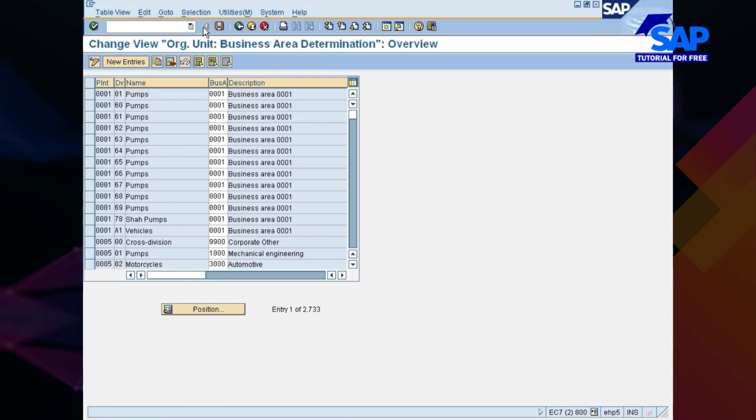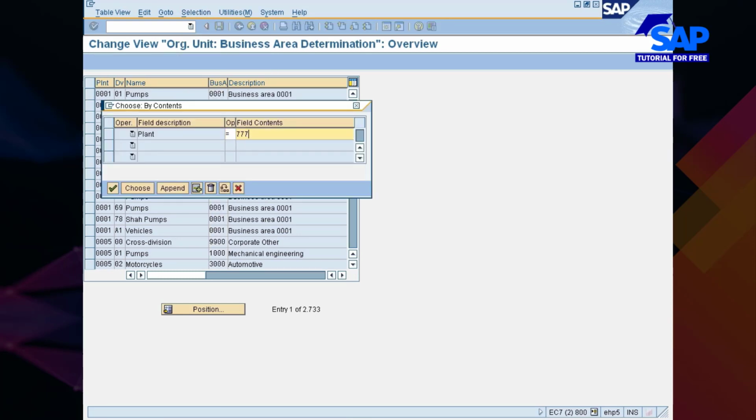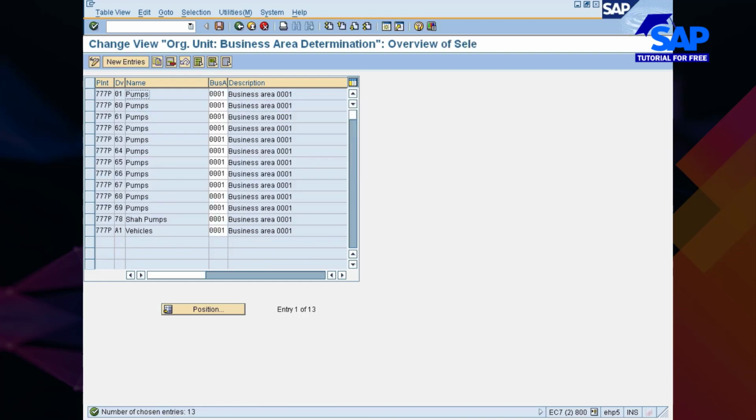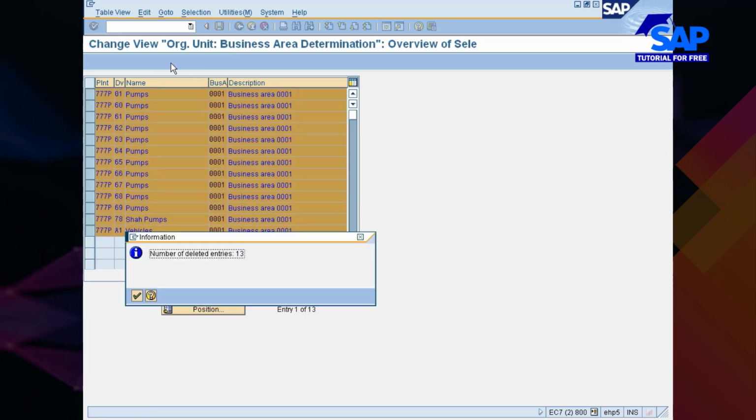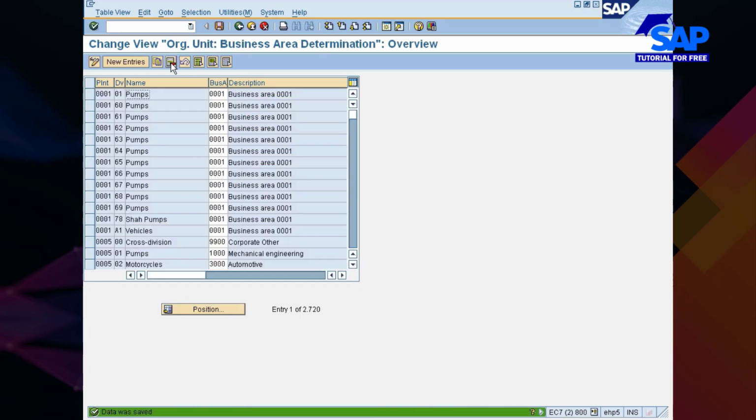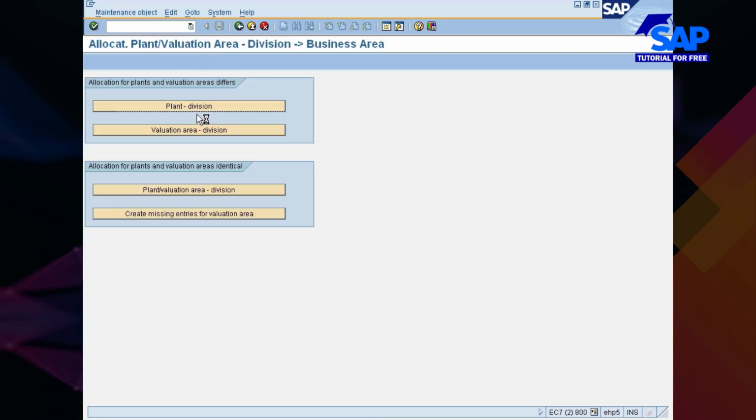Similarly, once again, by content, this time the plant is Pune. Again another 13 inconsistent entries. Select them all, delete them all. Save it. Now back.